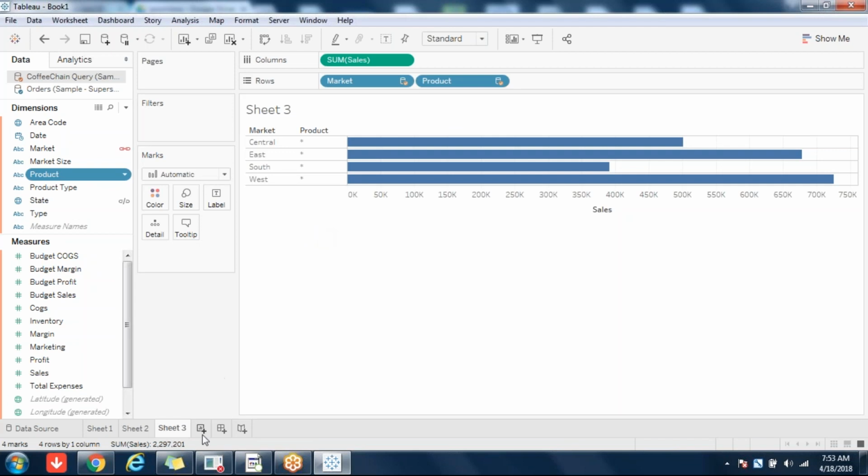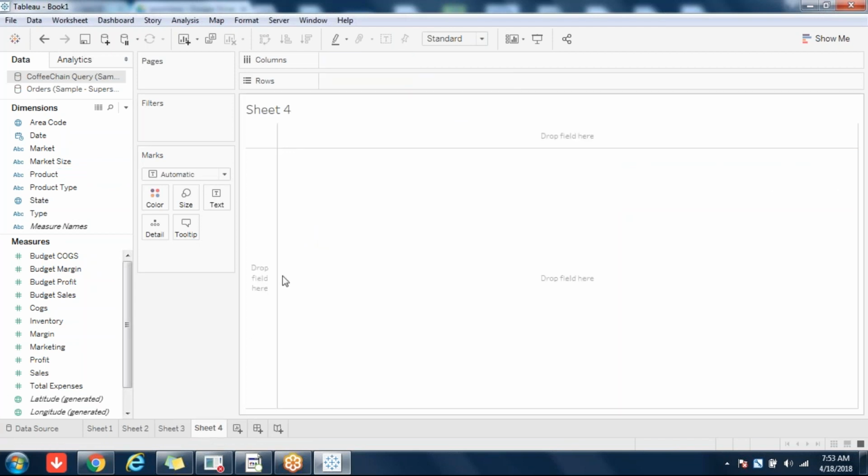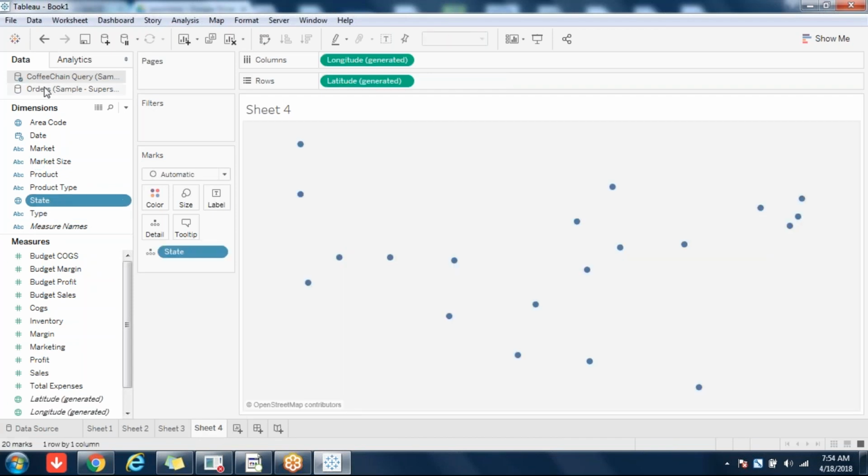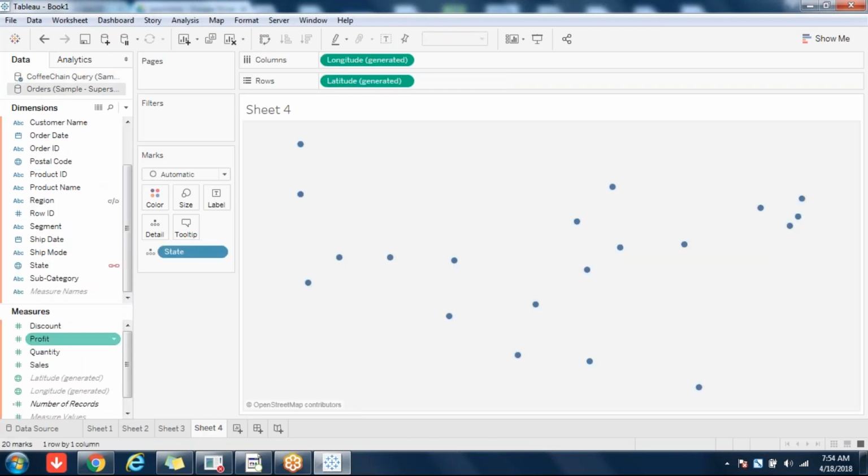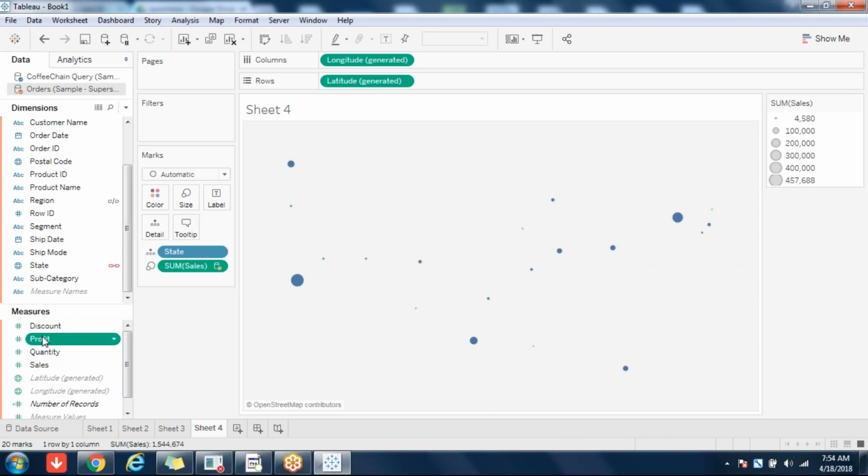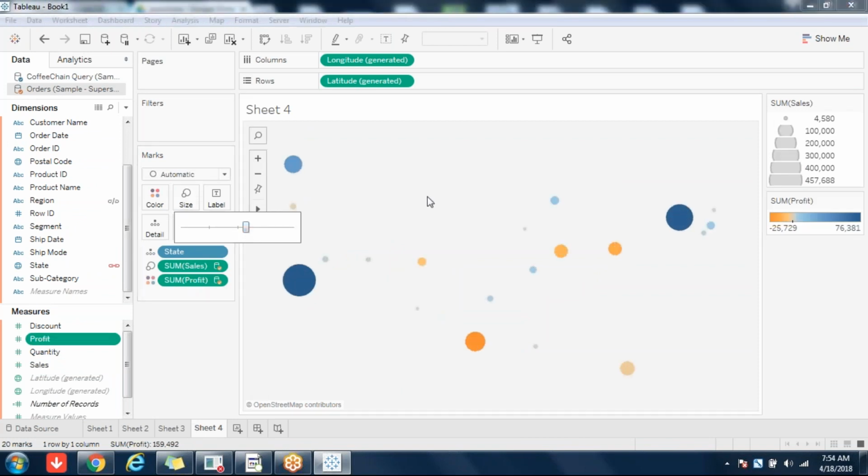See, developing charts using blending, you can do it straight away. For example, I'm clicking on state here. I want to develop a map here, symbol map or filled map, anything like that. No problem, you can do it. Who is stopping you? Nobody. So it is a map.